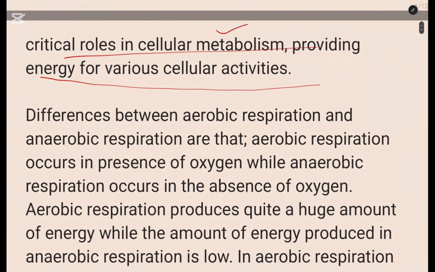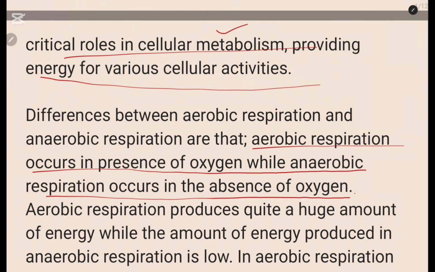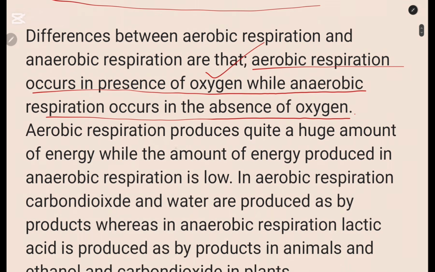So here, another paragraph, you can say, the differences between aerobic and anaerobic respiration are that aerobic respiration occurs in the presence of oxygen, while anaerobic respiration occurs in the absence of oxygen or does not require oxygen. That is a mark. Aerobic respiration produces quite a huge amount of energy, while anaerobic respiration produces a low amount of energy. That is another point.